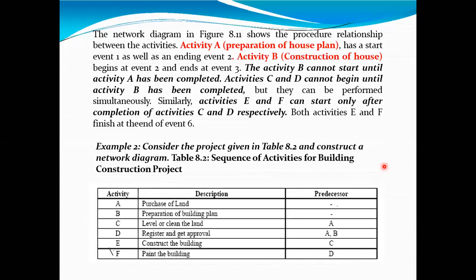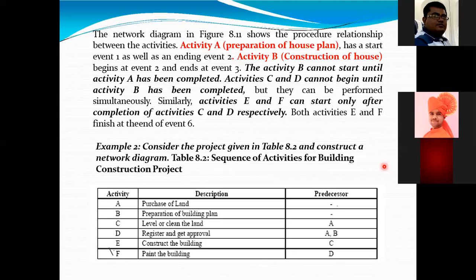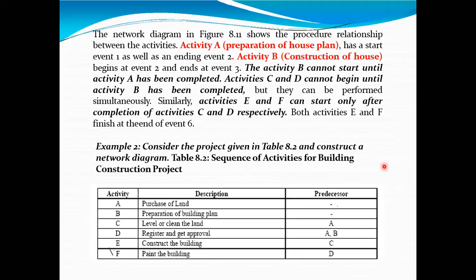If these activities are there, what are the procedures? The initial activity A, purchase of land, is the initial activity for all the conditions. Once purchasing is over, then you can make the preparation of building plan. Then level and clean the land. To level and clean the land, you must have the land, so purchasing of land should be the predecessor